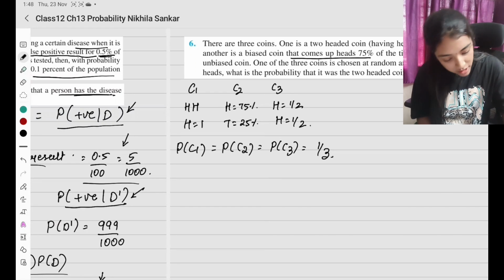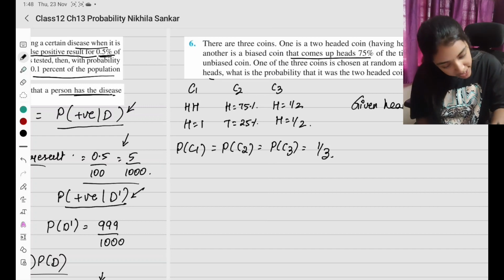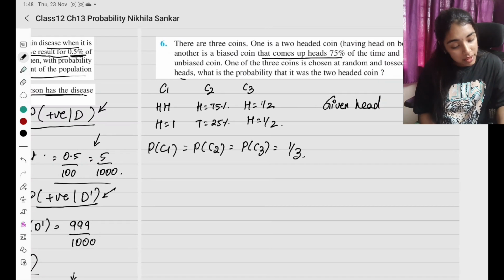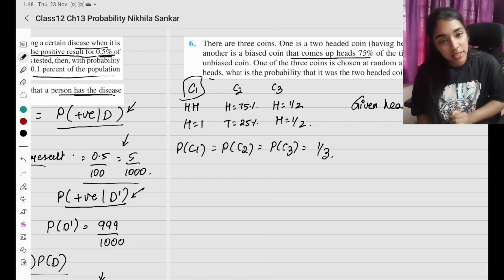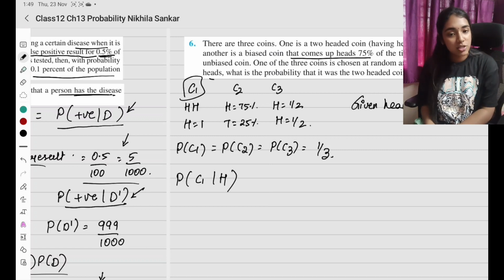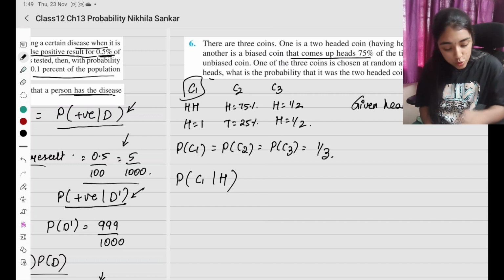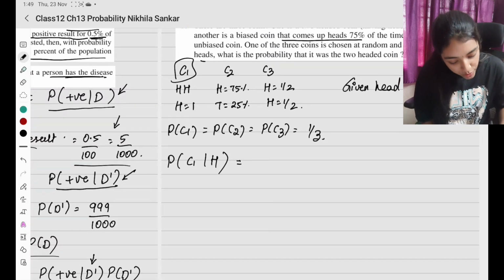Given it is a head. So given head, it shows that it gives a head. So what is the probability that it was a two-headed coin? So probability of two-headed coin எங்க இருக்கு? coin 1ல இருக்கு. So என்ன கேக்குறான்? Probability that, given it is a head, what is the probability that it is a two-headed coin? So we are going to choose coin 1. So இது என்னன்னு கேக்குறான்.